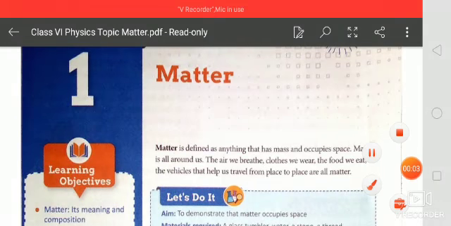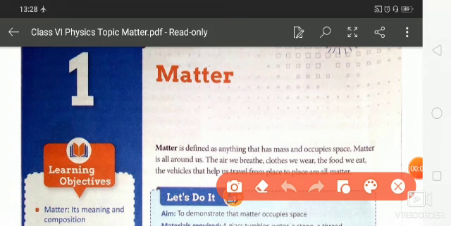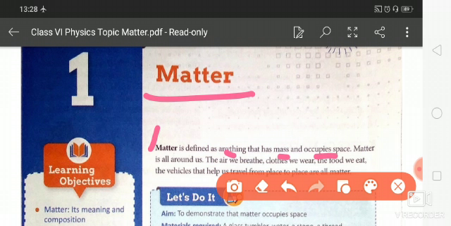Welcome to the class. Students, today we will continue the first chapter, that is matter. You know that your mobile phone, chalk powder, water, these all are matter. So what is matter? Matter is defined as anything that has mass and occupies space. It means everything which occupies space and has mass is matter.